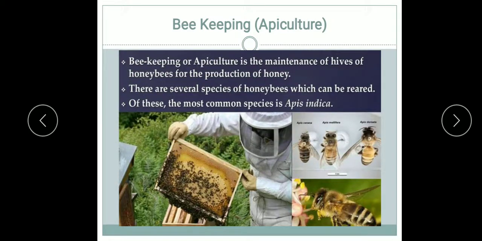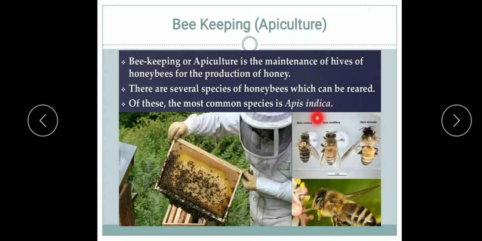So what is beekeeping? Beekeeping or apiculture is the maintenance of hives of honeybees for the production of honey. This honey is obtained from various species of bees belonging to genus Apis, order Hymenoptera, class Insecta, and phylum Arthropoda. There are several species of honeybees which can be reared. Of these, the most common species is Apis indica, commonly known as the Indian bee also.